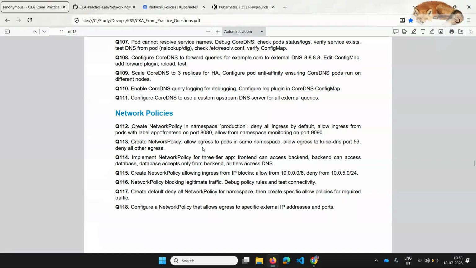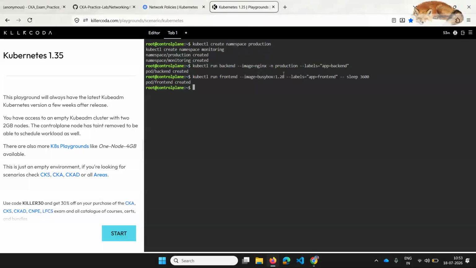And I want to also create a frontend pod with a label of app frontend, on port 8080. I don't run this on the production namespace. This will run on the default namespace, and the image I use is busybox 1.28. So the frontend pod is also created. Now let me do get pods. You'll see the frontend pod is running. If you look inside the production namespace, you will see the backend pod is also running, onto which we have to apply the network policies.